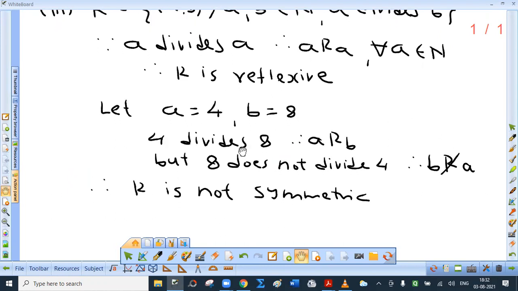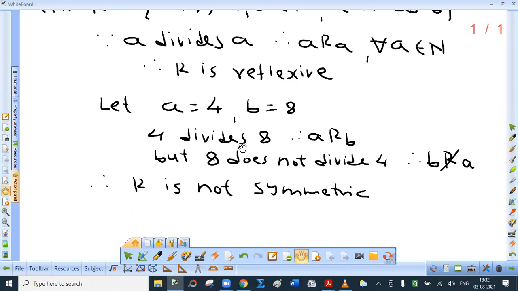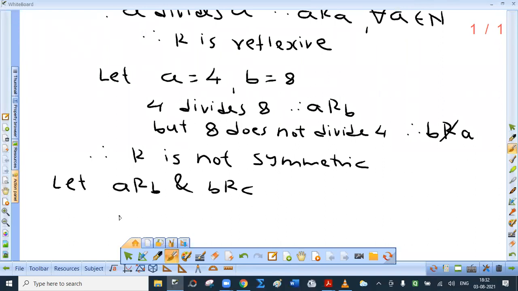Now examine for transitivity. Let A R B and B R C, where A, B, C are natural numbers. What does this mean?